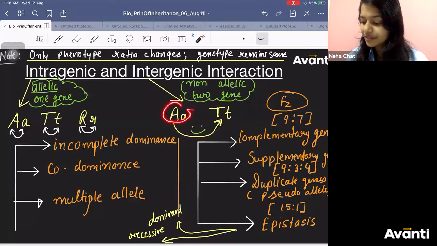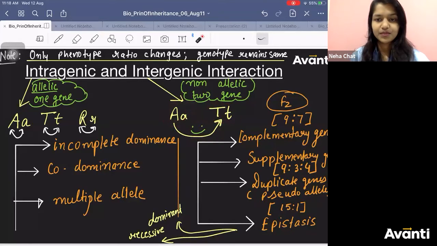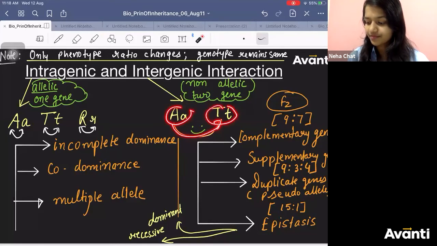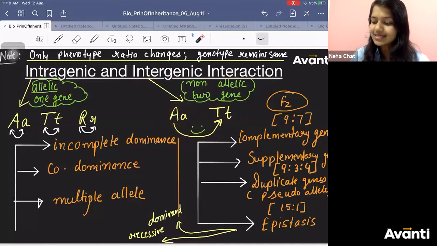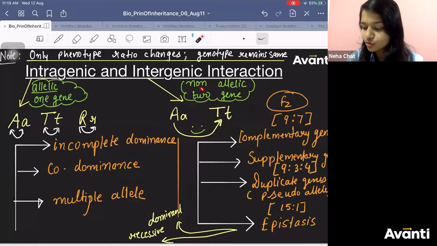So interaction between the two genes, that is intergenic interaction. Can I say it is two gene interaction? Yes. Can I say it is non-allelic interaction? Meaning these are not interacting.